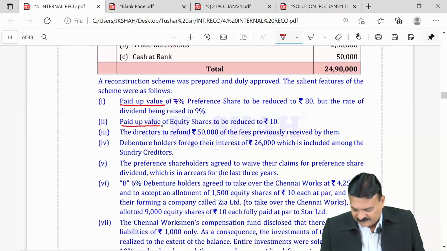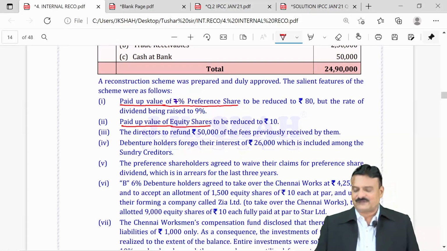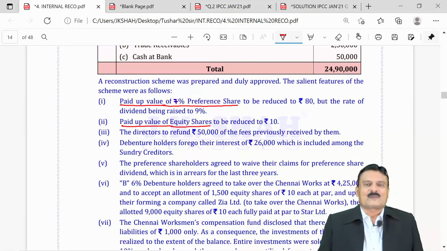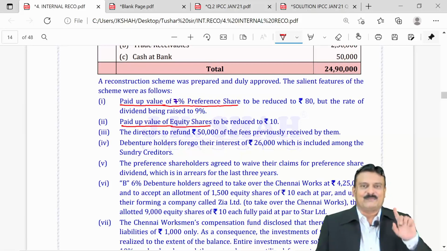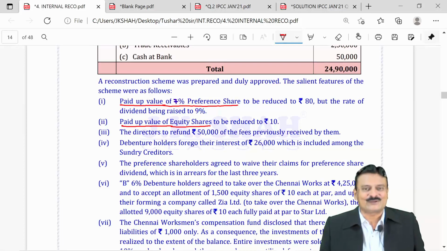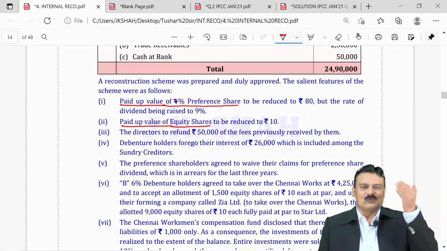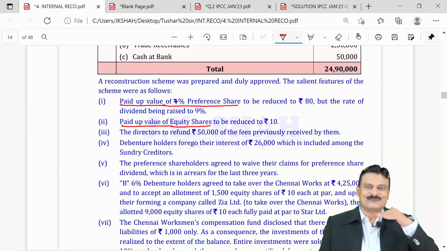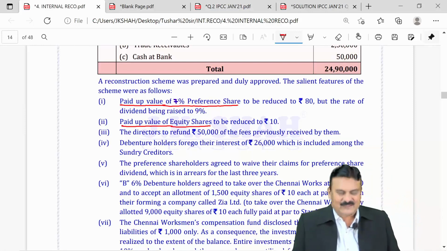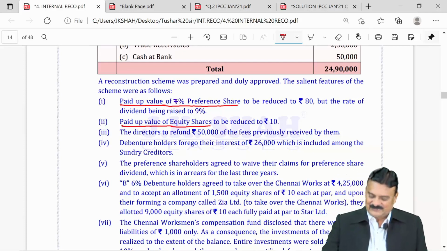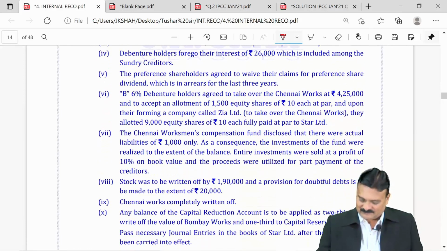Same thing is for the second adjustment. Paid up value of 7% preference share in the first adjustment and paid up value of equity shares in the second adjustment. So, these two paid up values are changing. So, entry will be directly preference share capital account debit to capital reduction, equity share capital account debit to capital reduction. It will not be something like old to new and then to capital reduction, no. Okay. Then it says about one another typical adjustment is this one.